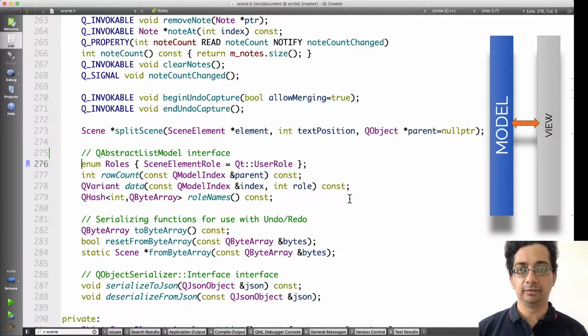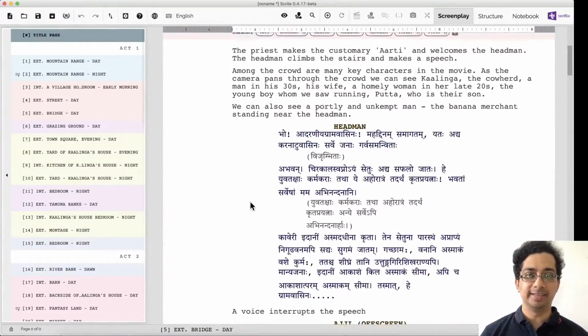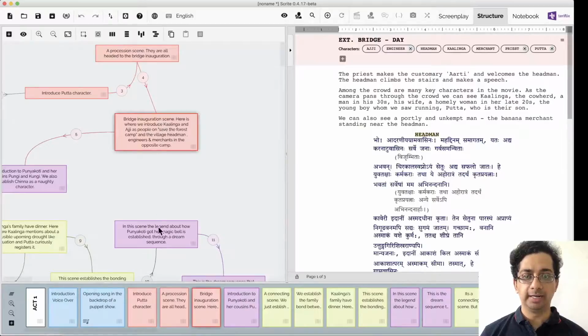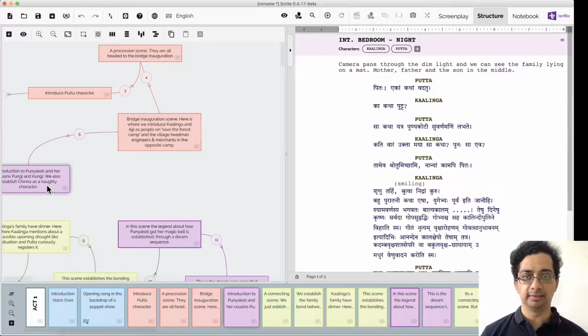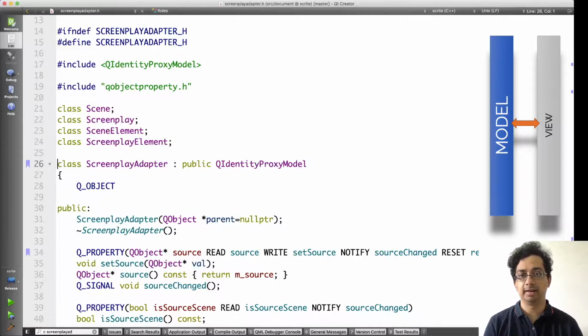Similarly, in the scene class, we'll also notice the QAbstractListModel interface implementation. In Scrite, the UI modules we use are the same, whether we are editing the entire screenplay or we are editing any one of the scenes in the screenplay. This is made possible because of the ScreenplayAdapter class in Scrite. So this is what the ScreenplayAdapter class looks like.